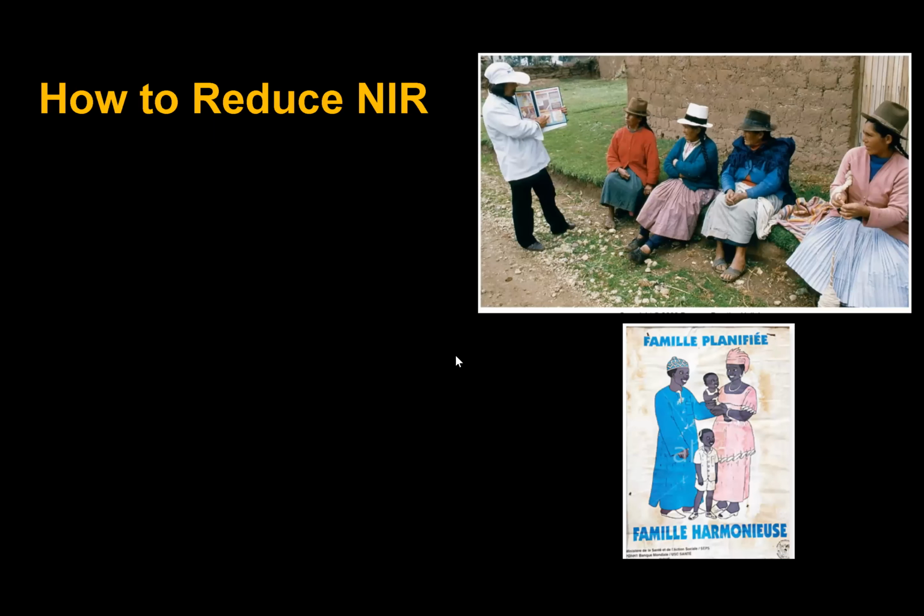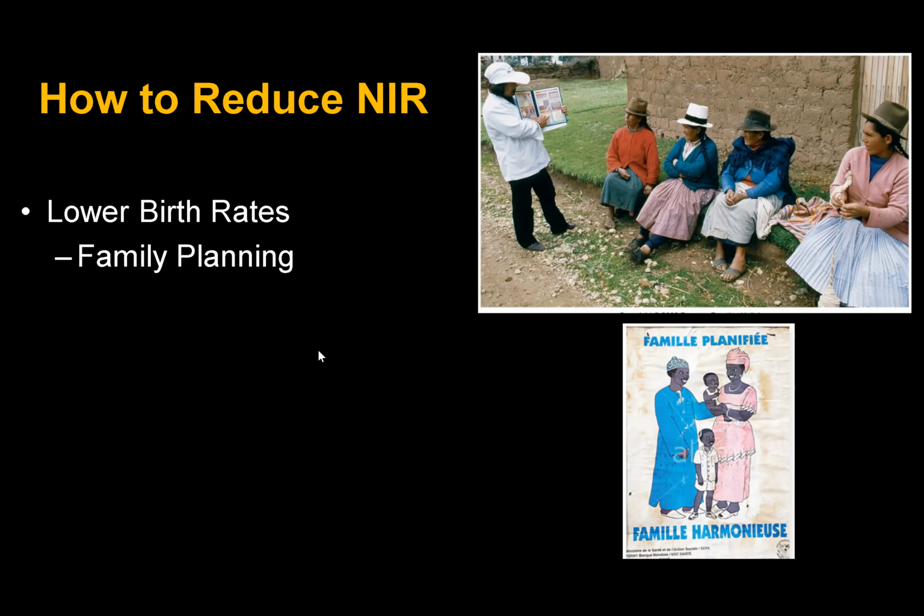Now, how do we reduce natural increase rates if we think that's important? That's a topic that's very controversial. Do you really want to lower it? Is there good or bad about that? But we can talk about this. One is lower birth rates. One of the things I'm showing up here on the right is in Peru, where they're talking to people about reproductive rights. On the bottom right, that's West Africa, where they're talking about family planning in French. So lower birth rates means providing things like contraception, etc. Family planning is one of those.